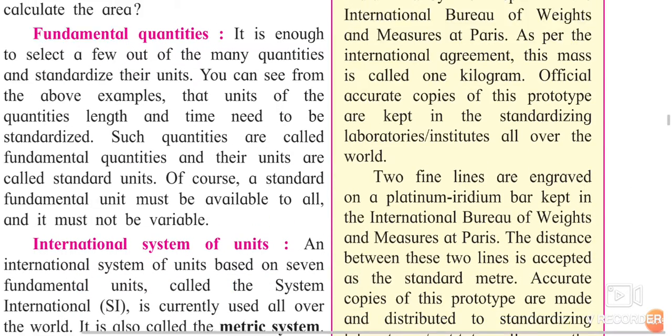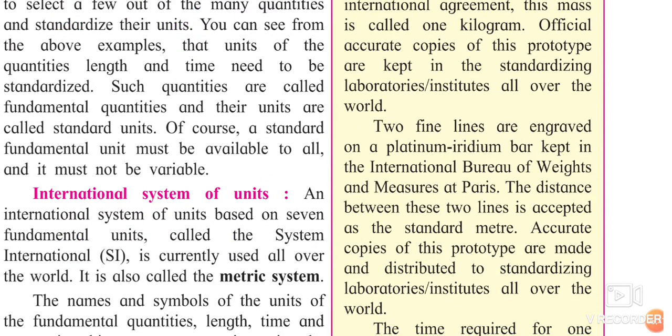Two fine lines are engraved on the platinum iridium bar kept in the International Bureau of Weights and Measures at Paris. They have drawn two small lines on it. The distance between these two lines is accepted as the standard meter, and the distance between the two parallel lines is said to be the standard meter. Accurate copies of these prototypes are made and distributed to the standardized laboratories and institutes. So the institutes and laboratories which work on weights and all this purpose have a copy of this prototype.